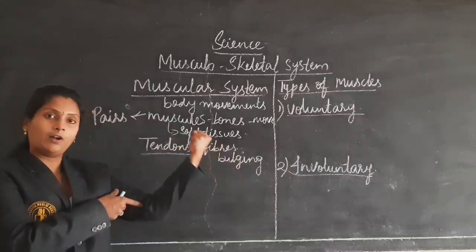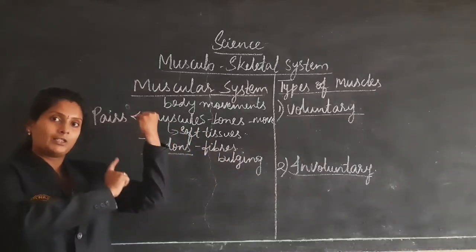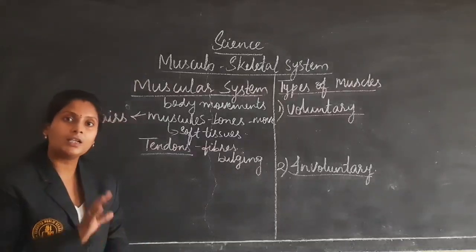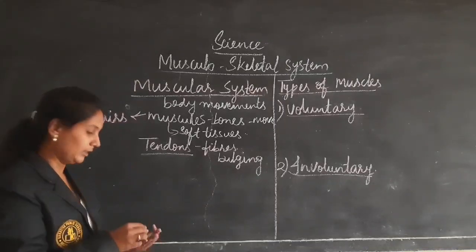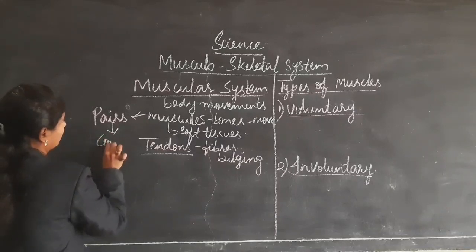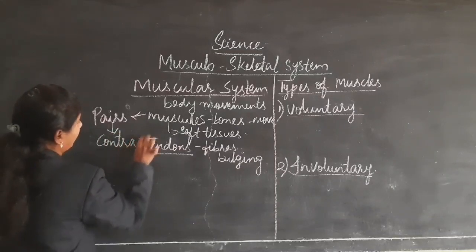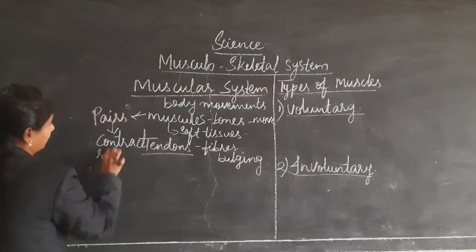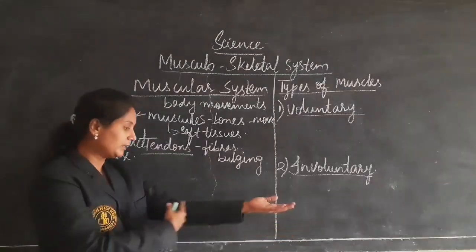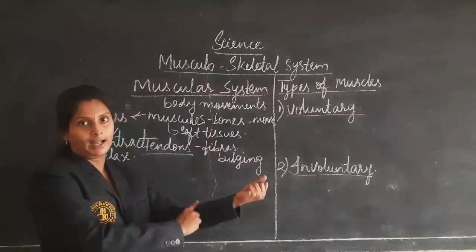With the contraction only we can see the bulging in the upper arm, right? So if one muscle relaxes, the other muscle will contract. If one muscle contracts, the other muscle will relax.